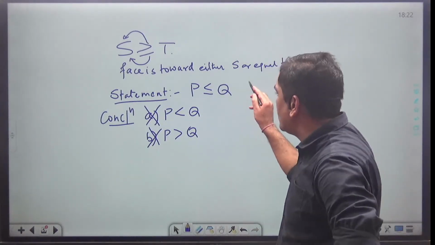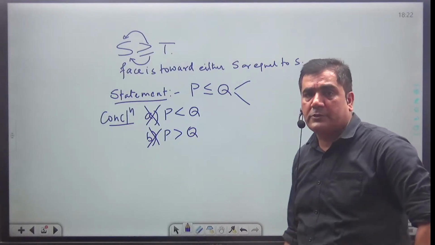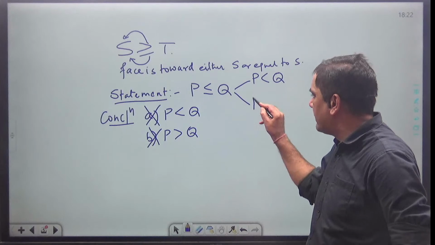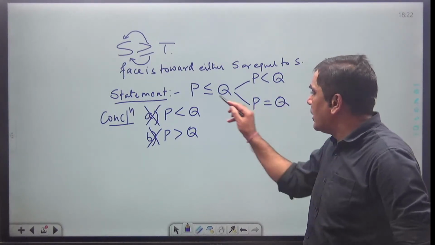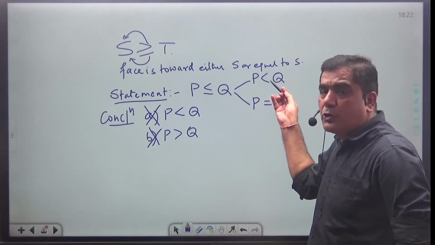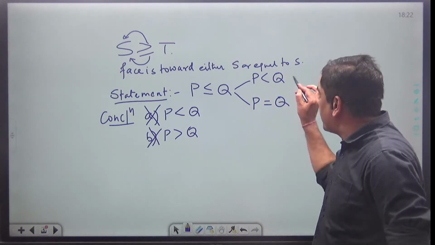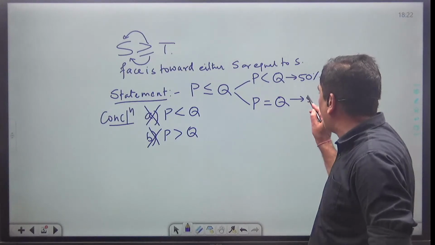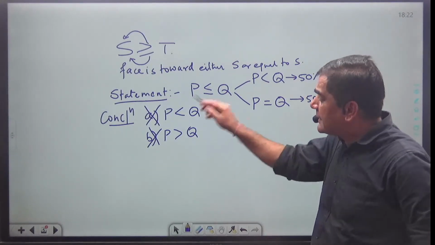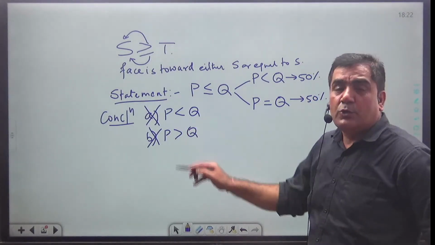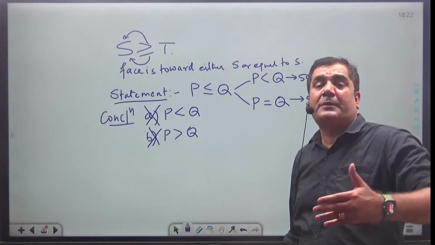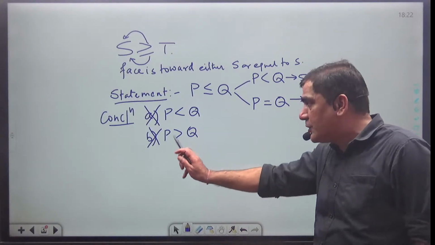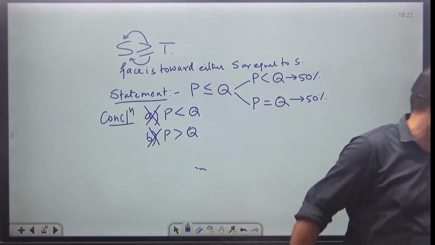See, this has got two possibilities. First, the face will be either towards Q or the face will be equal. This always has two meanings. Either this is going to come or this is going to come. Probability of this is going to be what? 50%. Probability of this is going to be what? 50%. And 50% cannot be taken as 100%. You cannot consider anything which is 50% correct to be 100% correct. So this is also wrong and this is also wrong. Both of them are wrong.